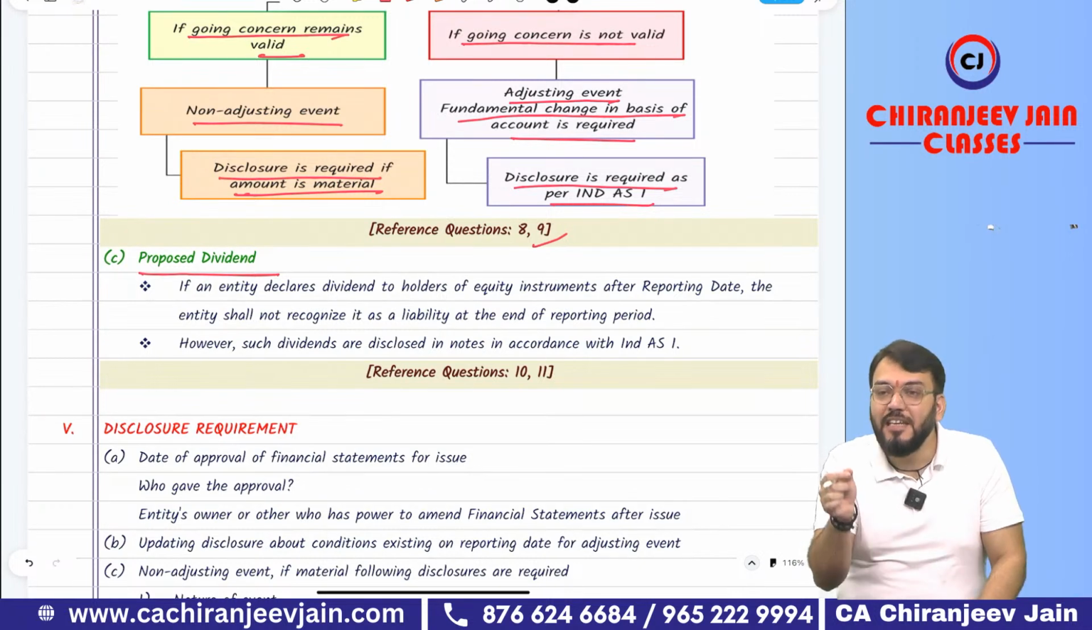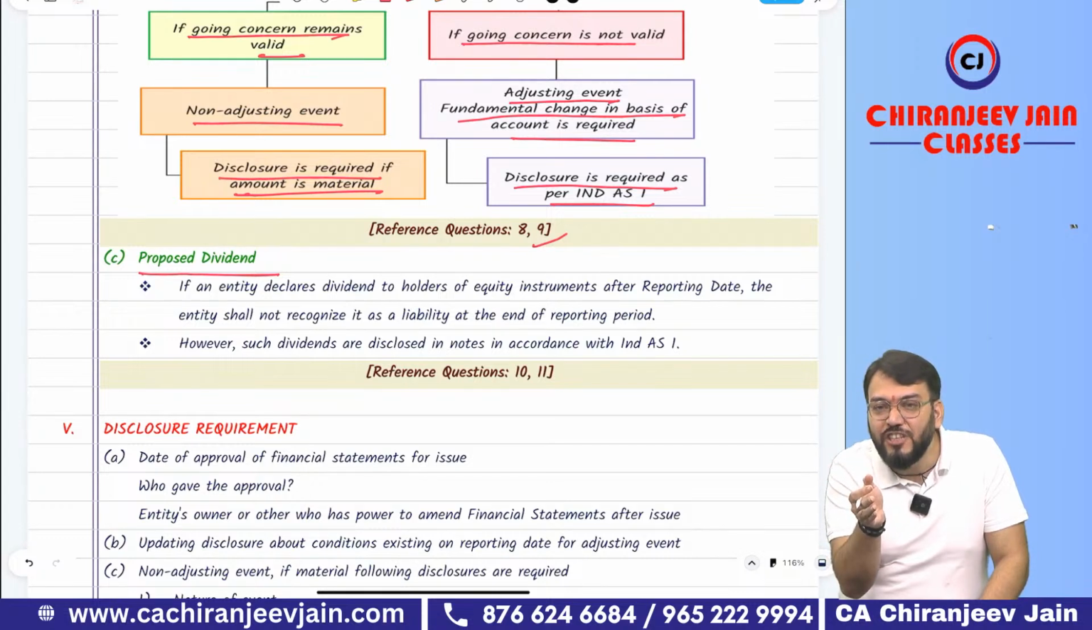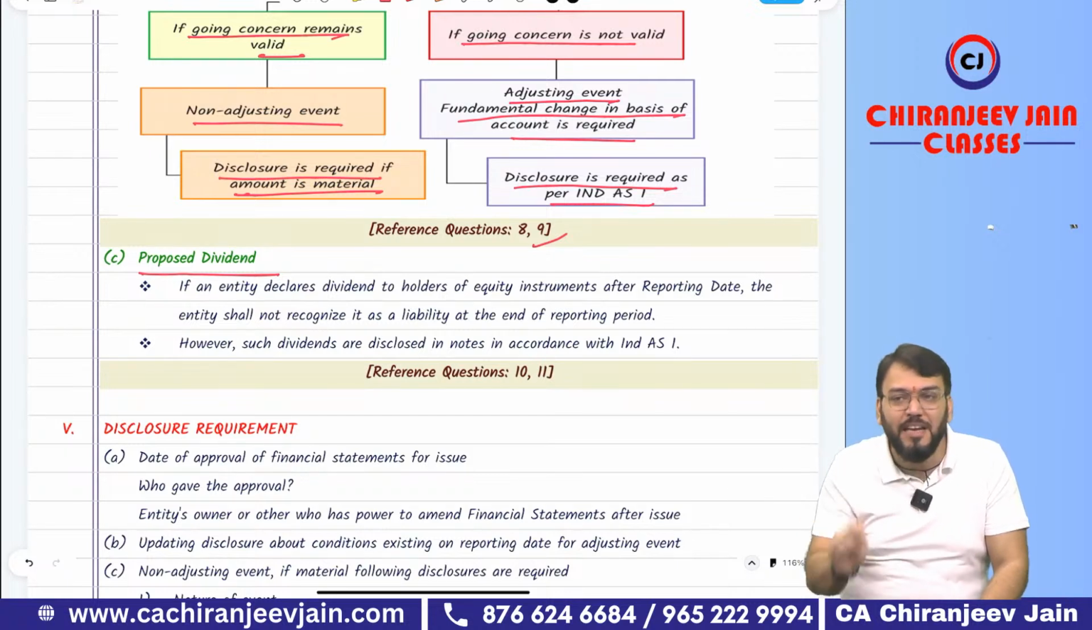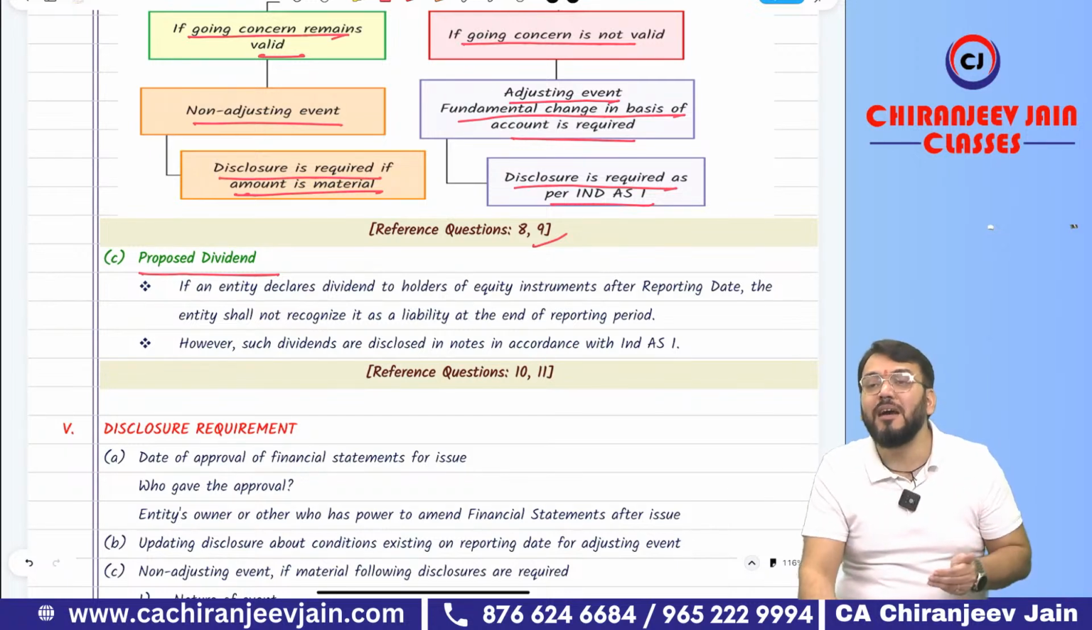So you only say, if before approval of the financial statements, the board of directors meeting proposes a rate of equity dividend, whether there is any obligation to pay. If there is no obligation to pay, there is no liability. So should we recognize a liability on the balance sheet date? No. And therefore it becomes a non-adjusting event.